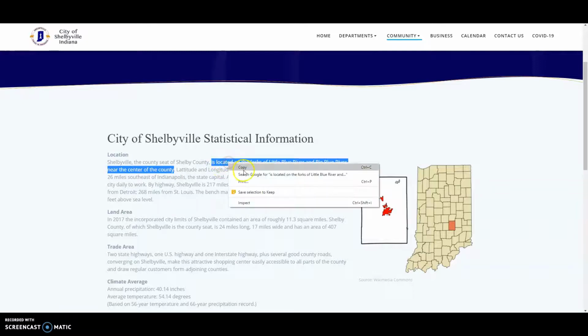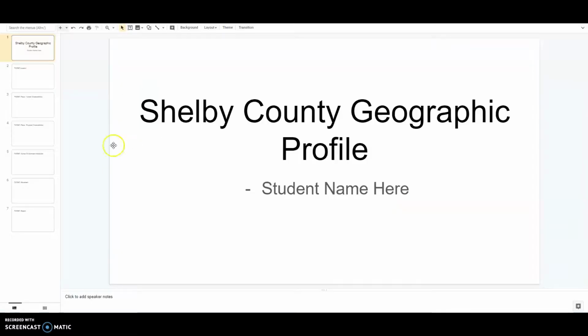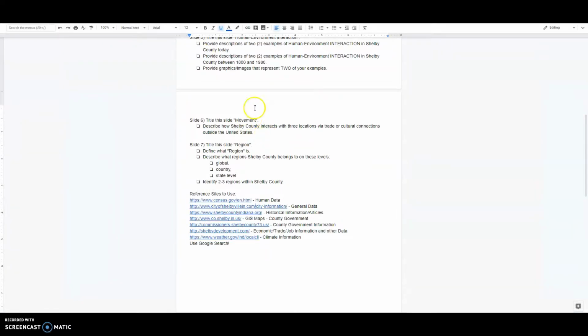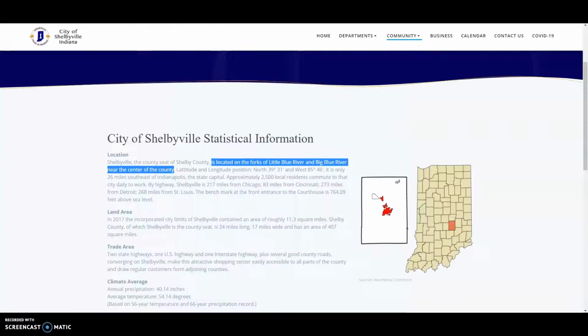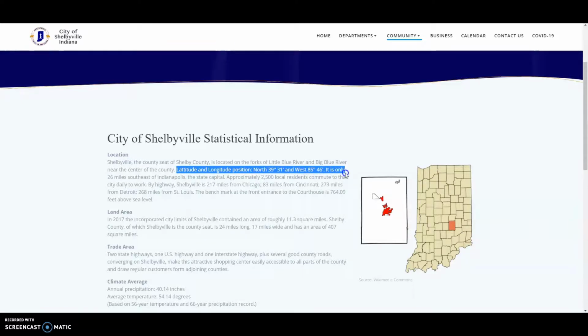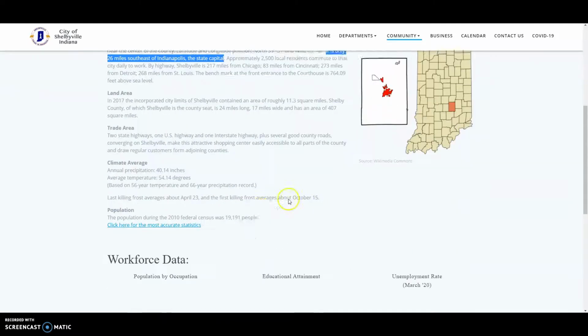And so I could literally copy and paste this into my location section, because you need a relative location, right? You need a relative location. So this site gives it to you. Oh, look, latitude and longitude position, north 39 degrees 31 minutes and west 85 degrees 46 minutes. There's your absolute location. Okay? Oh, look, here's another relative location. It's right there.